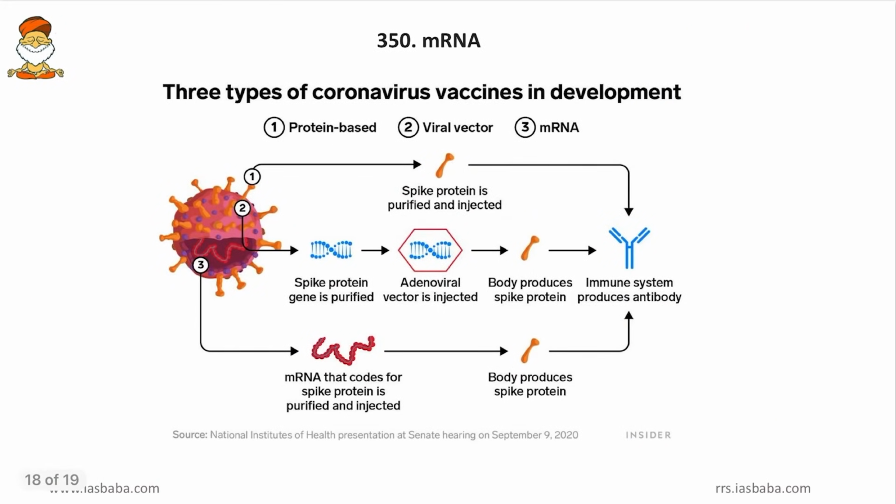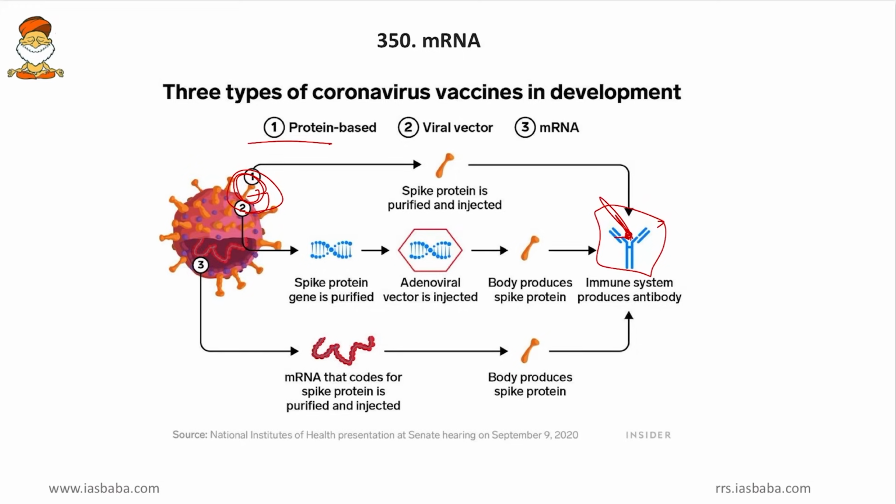Then come to the next, mRNA. Friends, along with the mRNA vaccine, we will discuss other types of vaccines as well. First is the protein based vaccine. So what is this, friends? Here the spike of the coronavirus will be taken up and this spike protein will be directly introduced, and this spike will get caught by the antibody. We have learnt the shape of antibody in the last class, and this antibody will curb the protein or the antigen, and that is how the immune system will be triggered.